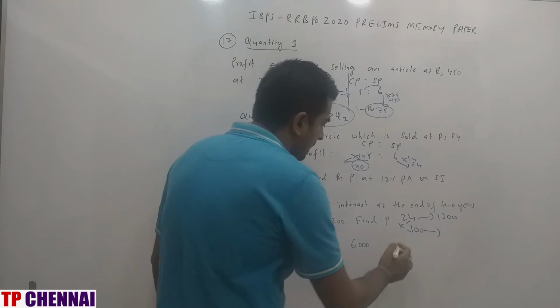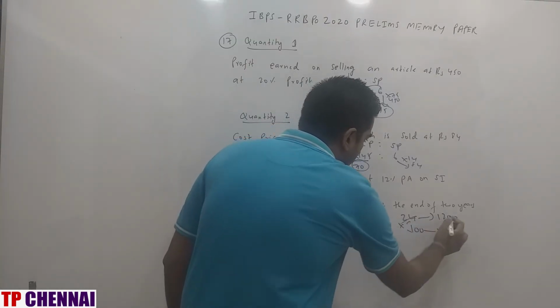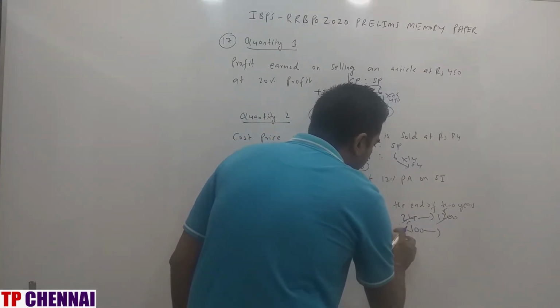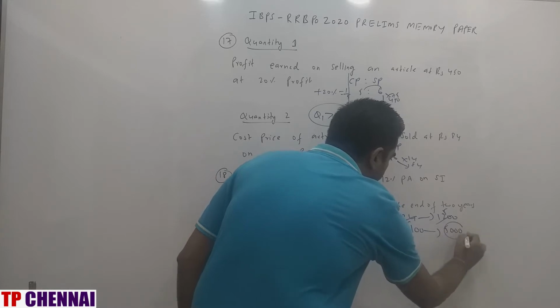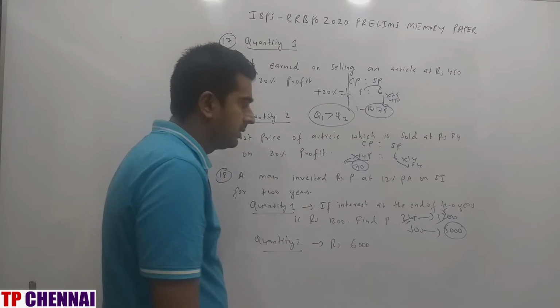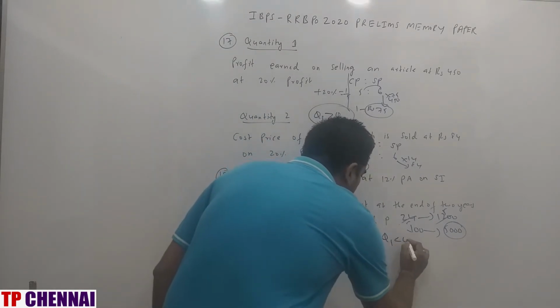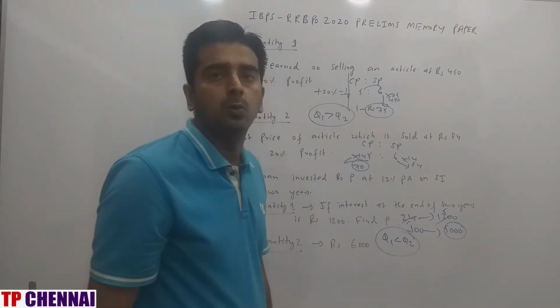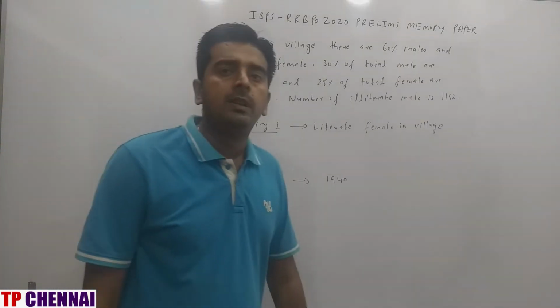Find the value of P. Okay, so this is how much? 24 5s are, so this is 5000. Right? Principal is 5000. Next one, quantity 2, they have given you 6000. So what is my answer? Q1 is less than Q2. So now we will see the next one.